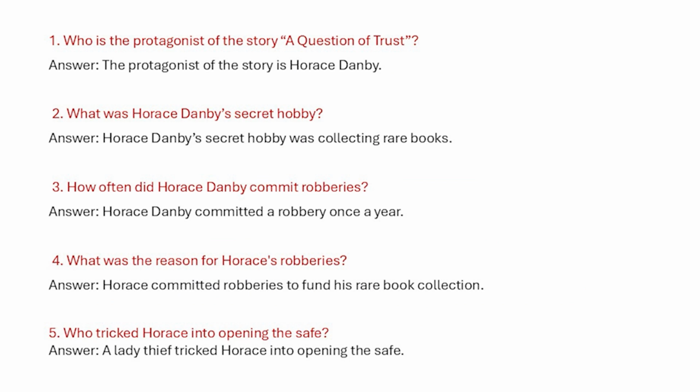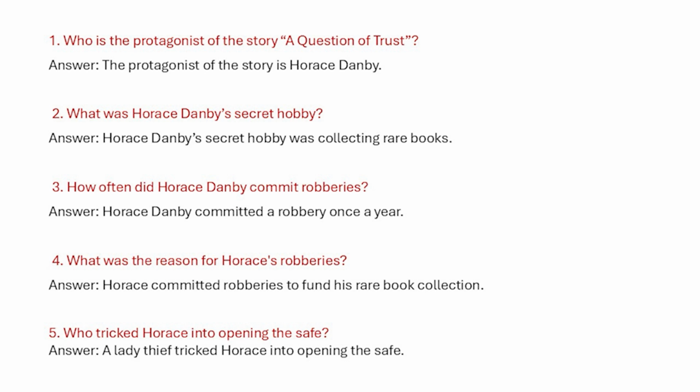1. Who is the protagonist of the story, A Question of Trust? Answer. The protagonist of the story is Horace Danby. 2. What was Horace Danby's secret hobby? Answer. Horace Danby's secret hobby was collecting rare books.